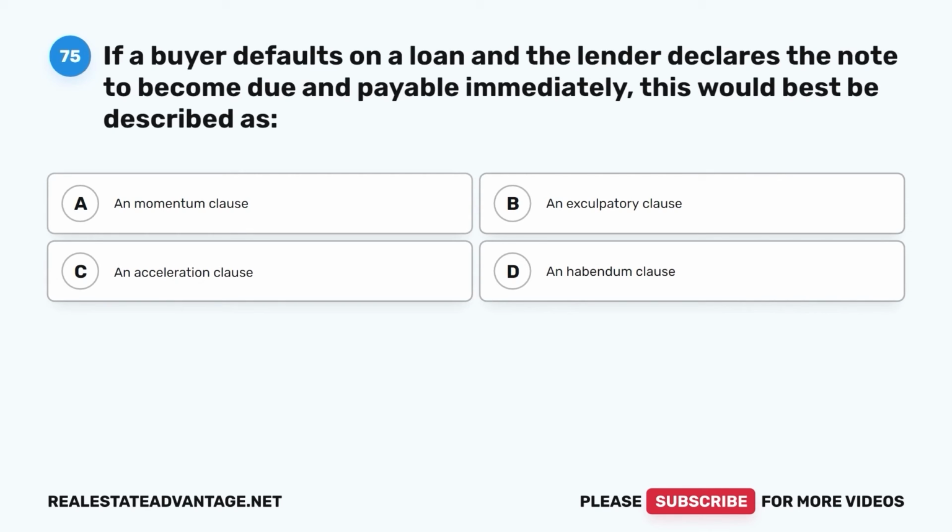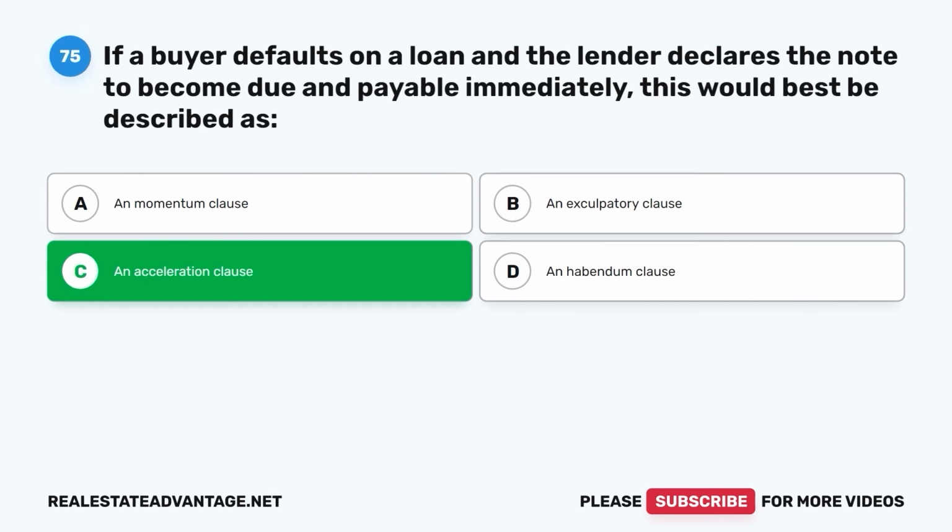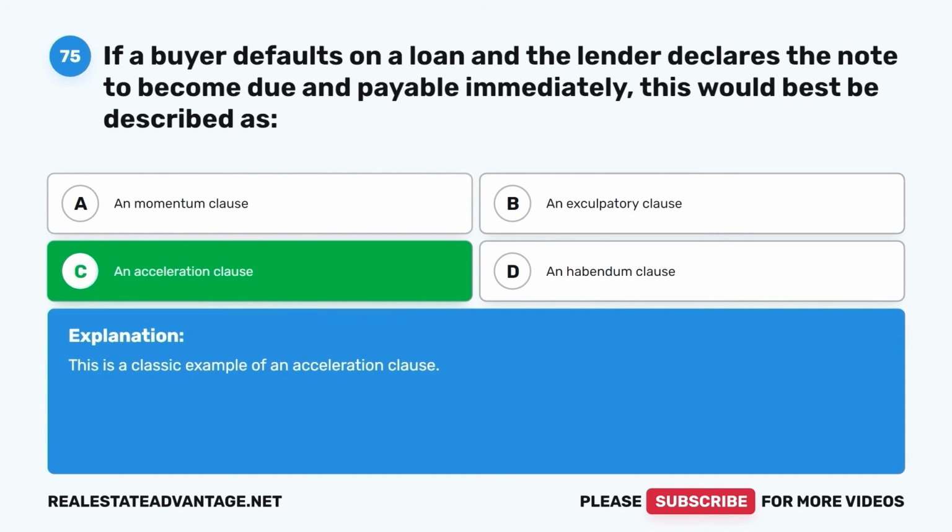Question 75. If a buyer defaults on a loan and the lender declares the note to become due and payable immediately, this would best be described as A. A momentum clause, B. An exculpatory clause, C. An acceleration clause, D. An habendum clause. The correct answer is C. An acceleration clause. This is a classic example of an acceleration clause.